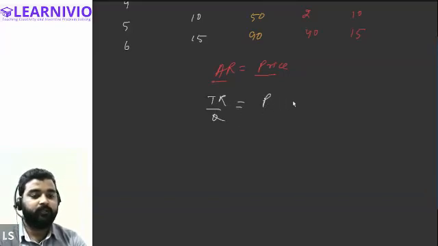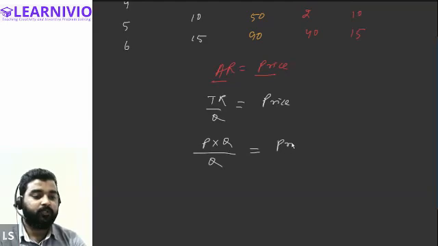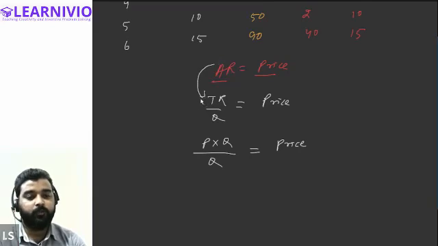On the other hand, let's keep the price. Now total revenue can be written as price into quantity, right? Samiksha, Peer, and Junaid, can we write total revenue as the price into quantity? In the denominator, quantity will remain the same. So AR is written as TR divided by Q. TR can be written as price into quantity.